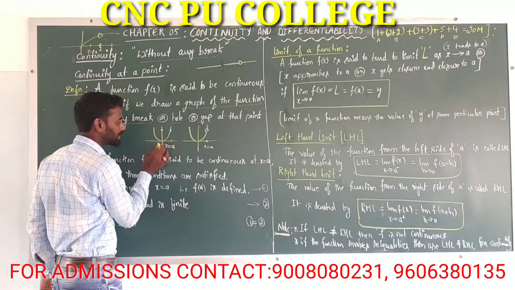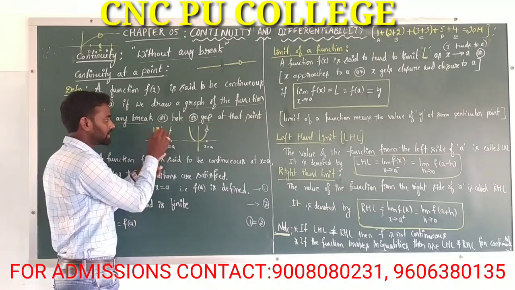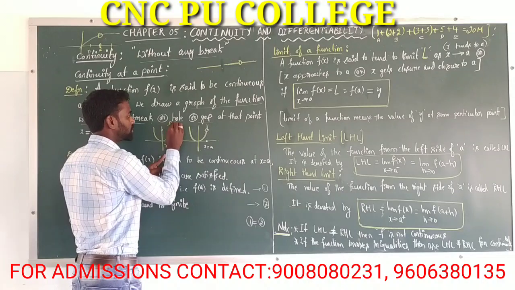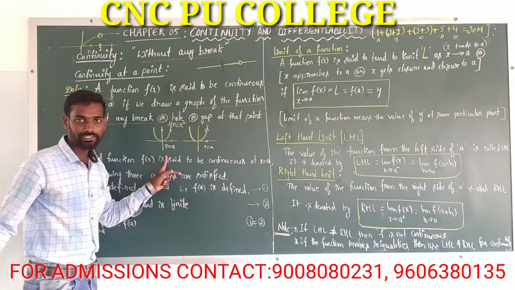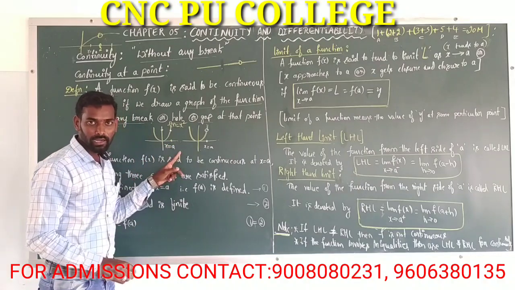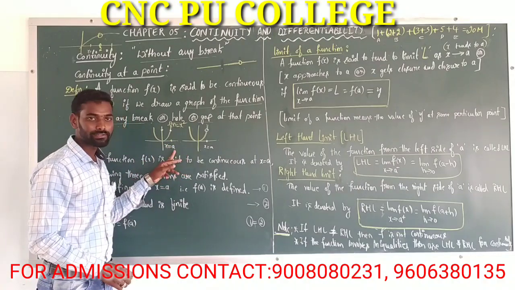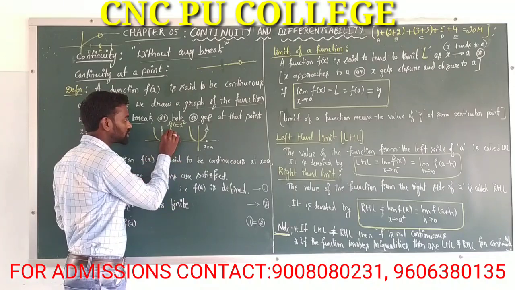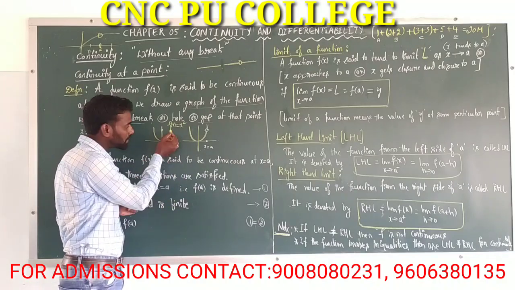For example, here this is the function f of x is equal to x square. Here observe, this particular point is a. Here I am taking this particular point as a. Here we have to check whether this function is continuous or not at this particular point.